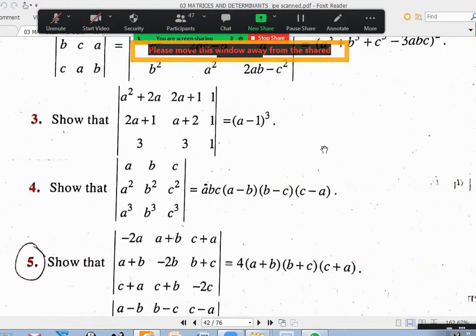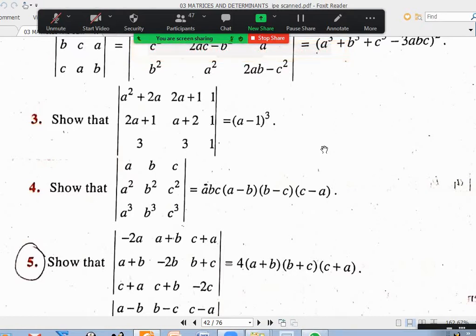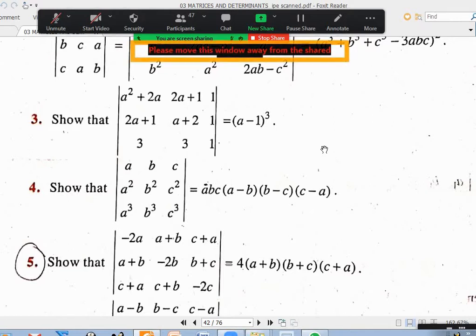Ganesh? Sir, 111 is the third column. Whenever you see any question where one row or one column is ones, what is the standard procedure? We can get zeros, R1 minus R2. Do R1 as R1 minus R2. Not only will you get 0 at the end, you'll get A minus 1 common in that. Do R2 as R2 minus R3. You'll become 0 and you'll get another A minus 1 common there. You will already get A minus 1 whole square and 2 zeros. Rest of it you expand, you will get the answer.